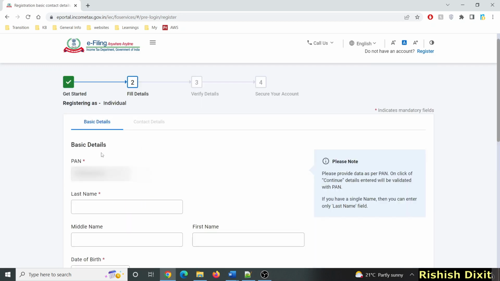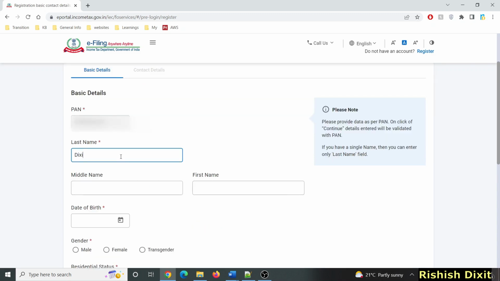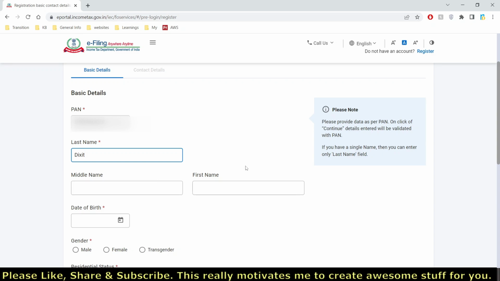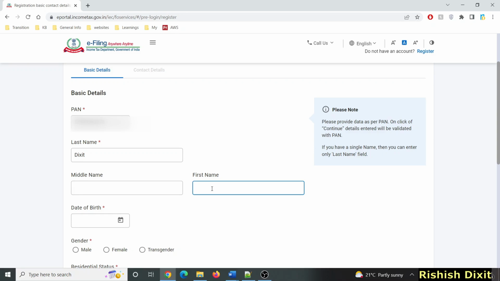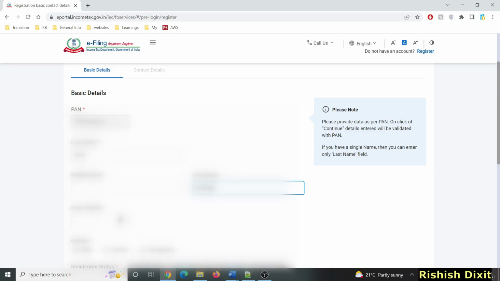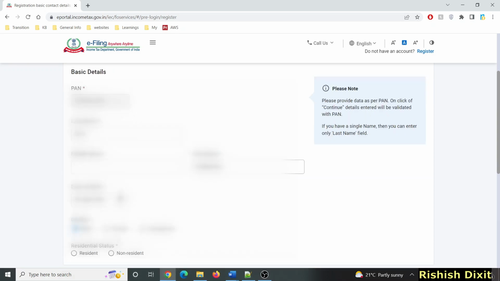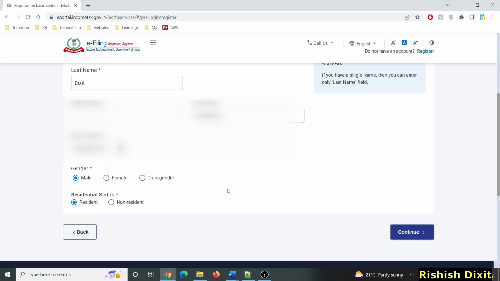Now you have to fill in your details. So your last name, and if you have any middle name, you can fill it here, just to make sure your details match with PAN. You can see the note here: please provide data as per PAN on click of continue. So you have to enter the details as per your PAN card. Here you can enter your first name, your date of birth, then gender, then your residential status. After filling all these details, you have to click here on continue.